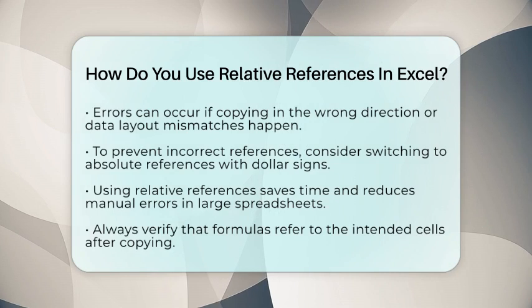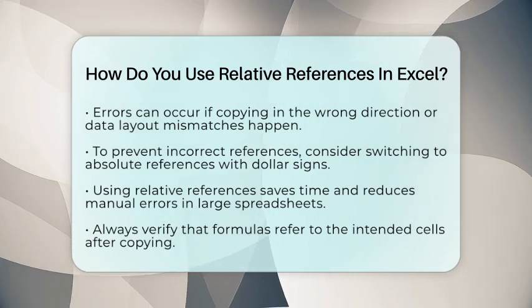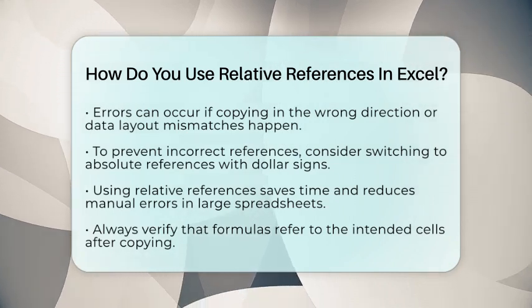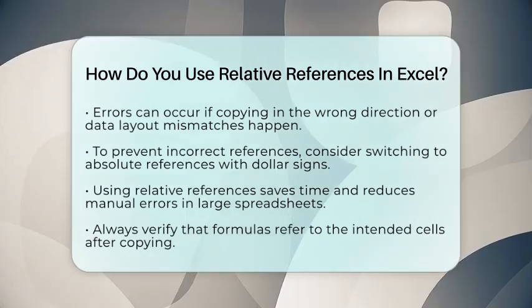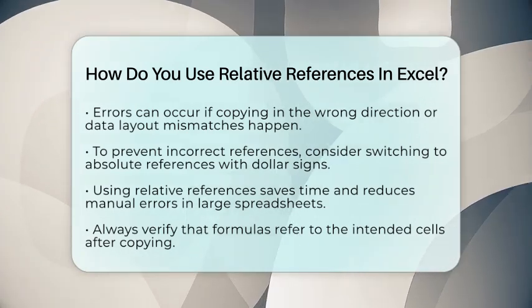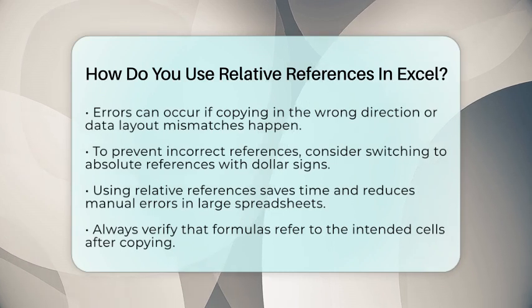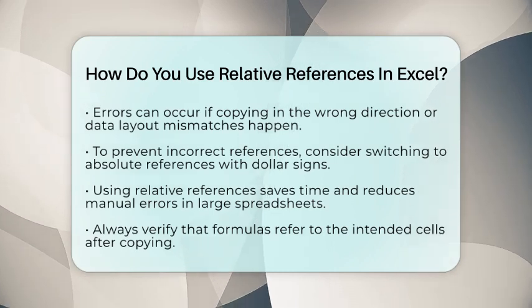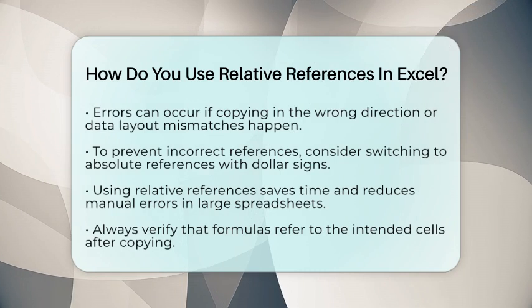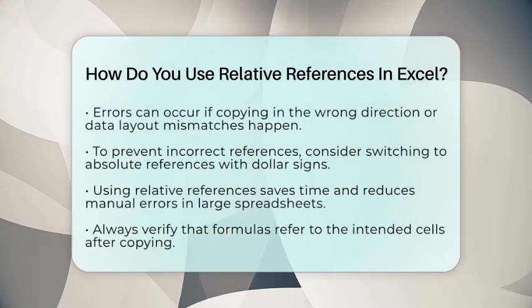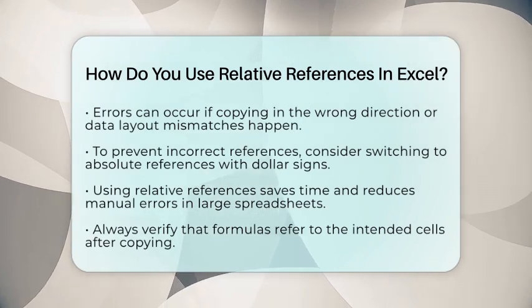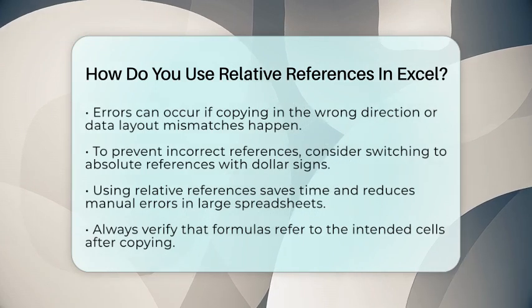In summary, to use relative references in Excel, write formulas without dollar signs, then use the fill handle to copy them across cells. Excel will automatically adjust the references based on where you paste. Always verify that the references are updating correctly and that your data layout matches your copying method. This approach makes your work faster, more accurate, and easier to maintain.